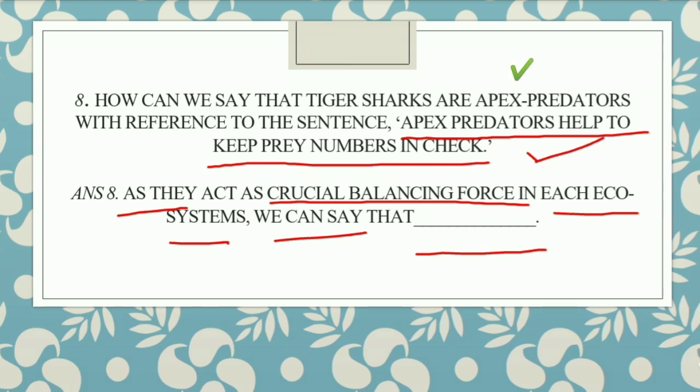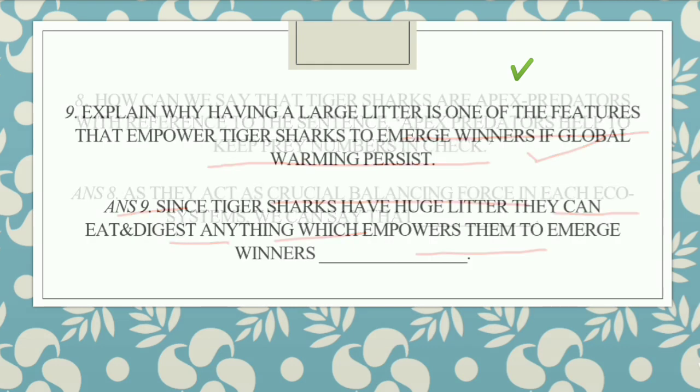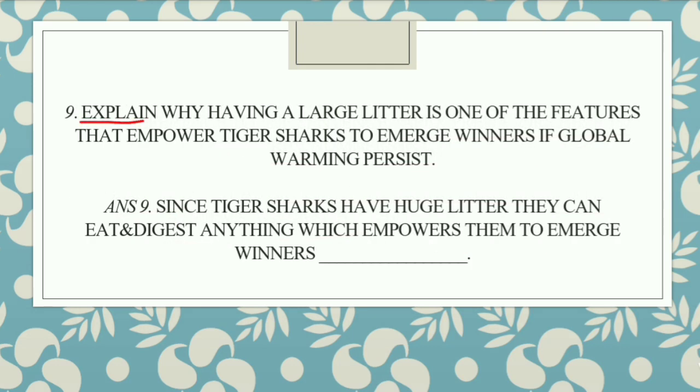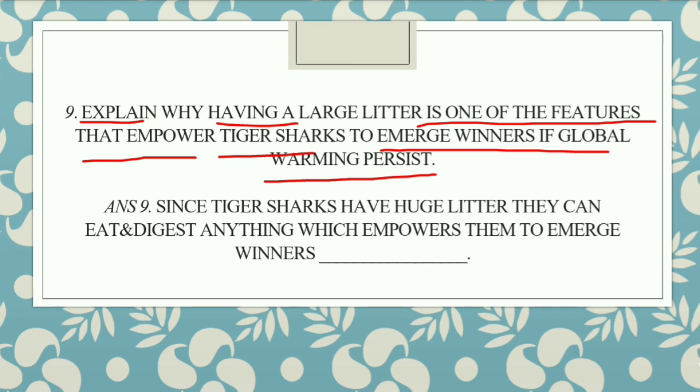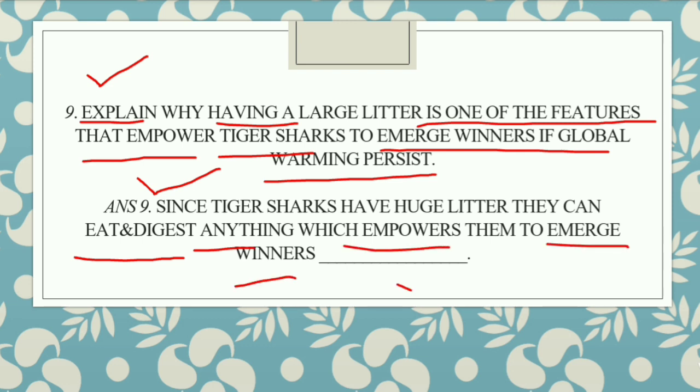Apex predators. Okay, now next, this one is, explain why having a large litter is one of the features that empower tiger sharks to emerge winners if global warming persists. Okay, so the question is that if global warming is there, since tiger sharks are huge and litter in huge amounts, this helps them to survive of all the species. Okay, so we can say that this is also given in your passage. Since tiger sharks have a huge litter, they can eat and digest anything, which empowers them to emerge as winners.